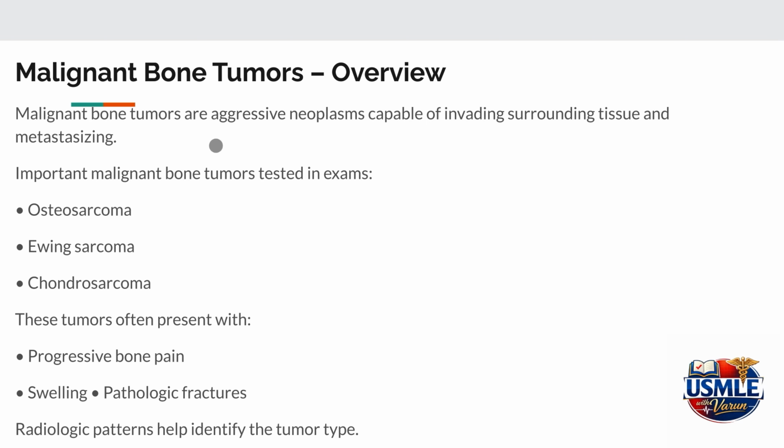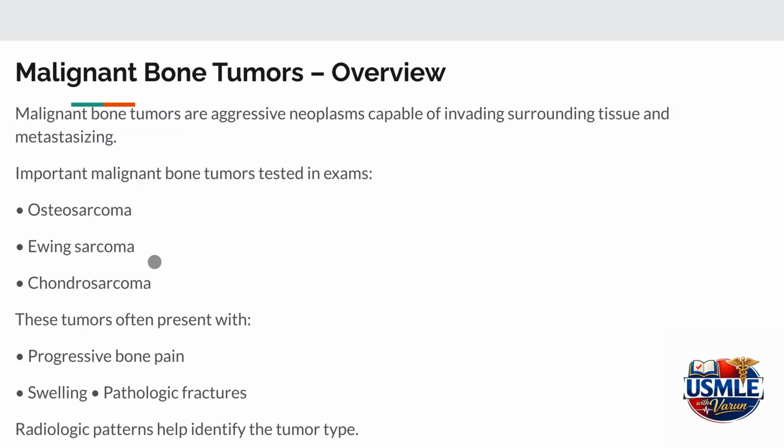Now we move into malignant bone tumors. These tumors are aggressive and are capable of invading surrounding tissue, metastasizing, and spreading to distant organs. Patients often present with progressive bone pain, swelling, and sometimes pathological fractures.